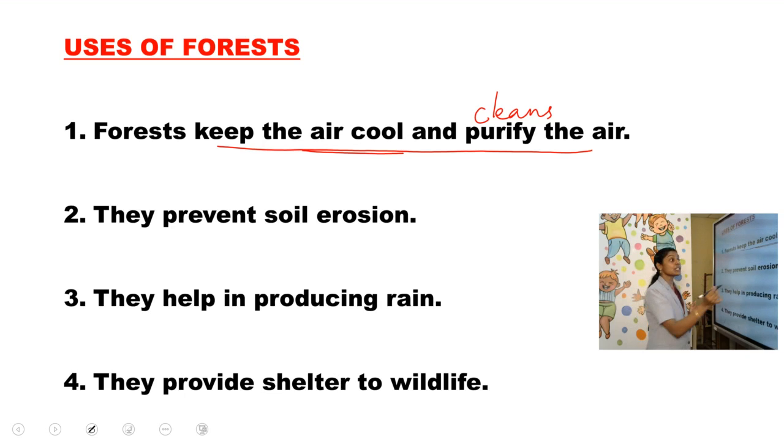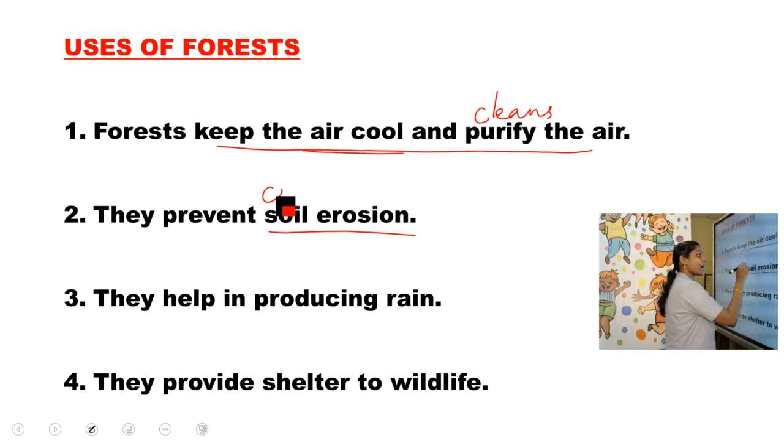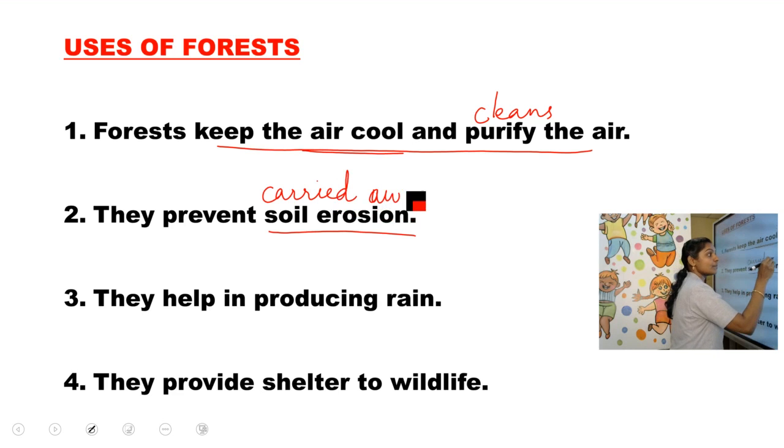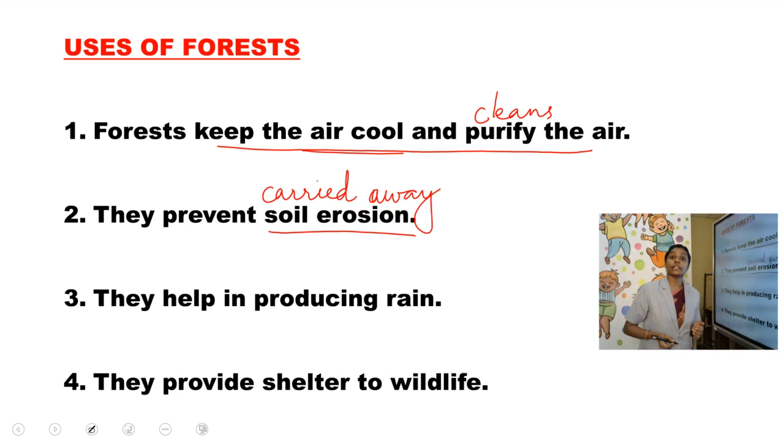Then they prevent soil erosion. What is soil erosion? You might have seen that during heavy rainfall, the topsoil is carried away by the rainwater. When the topsoil is being carried away, we call it soil erosion. So the forest or the trees prevent soil erosion.